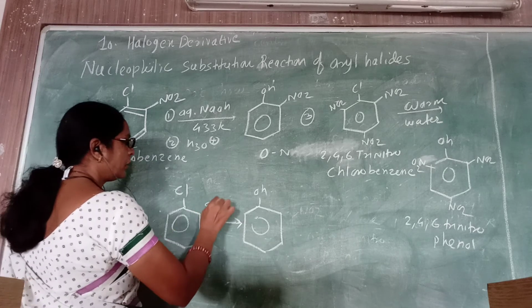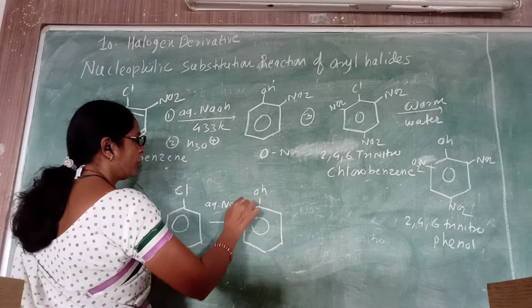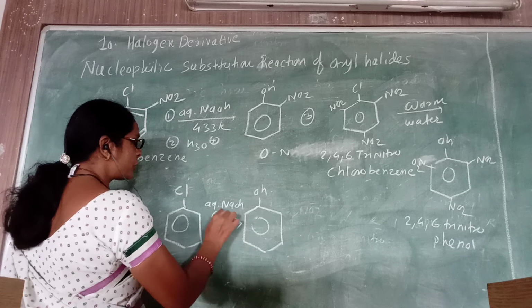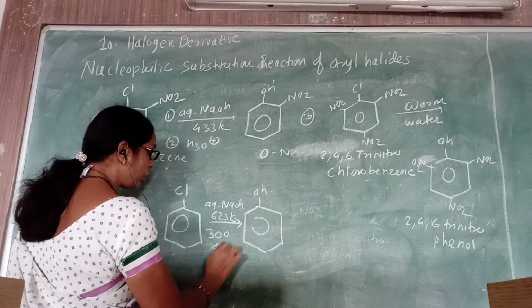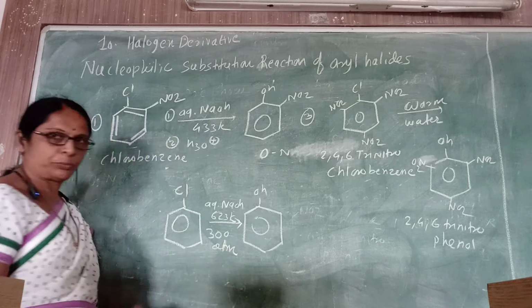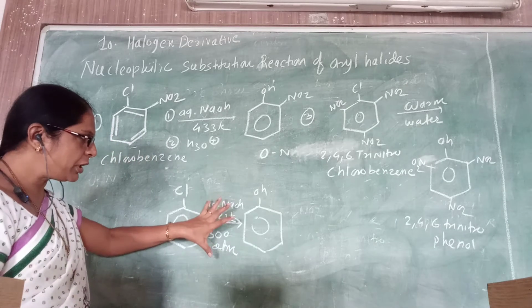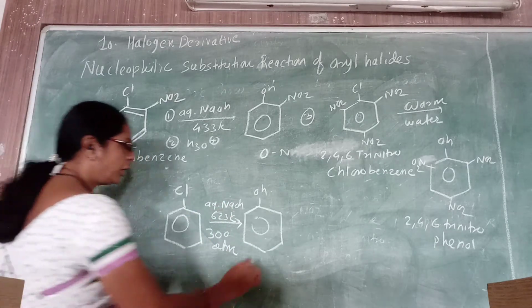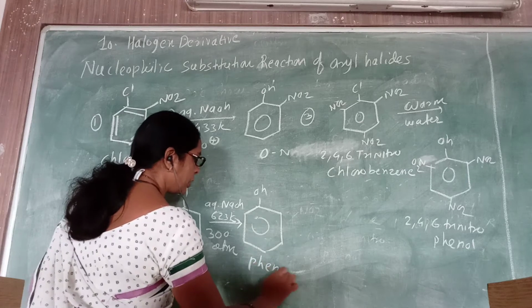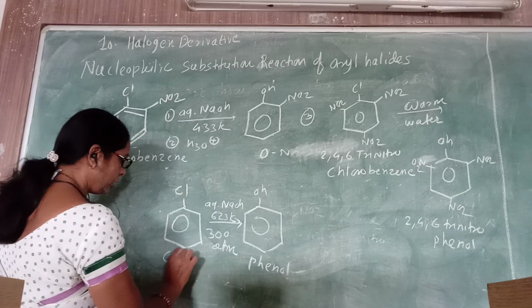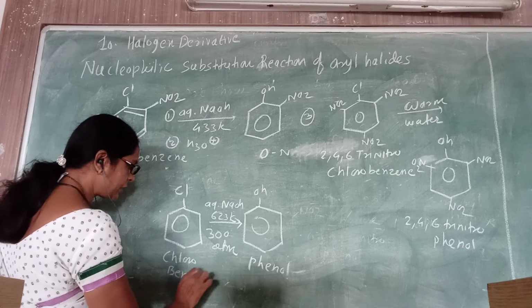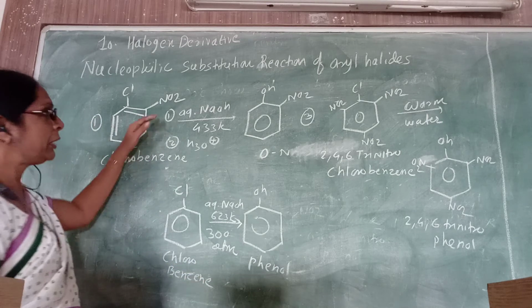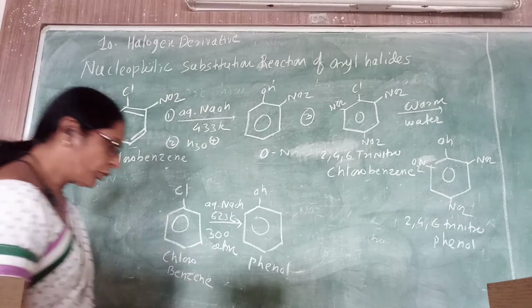We require aqueous NaOH, for which we require about 623 Kelvin temperature and about 300 atm as a very large pressure. So under this very large condition, it is possible to prepare phenol from chlorobenzene, right? And this is more expensive than if the presence of an electron withdrawing group makes the reaction favorable. Okay, so this is the first reason.